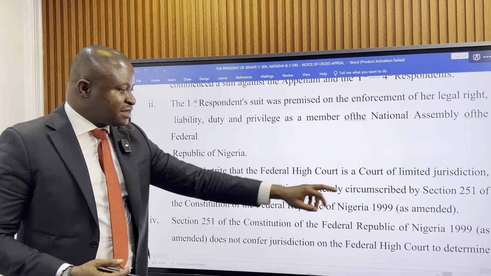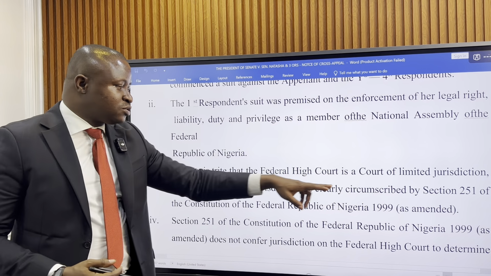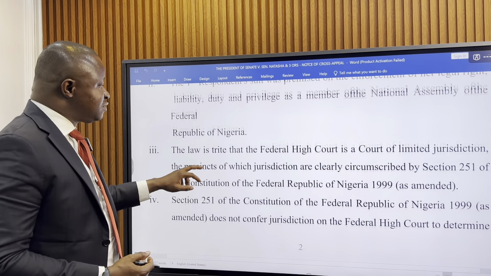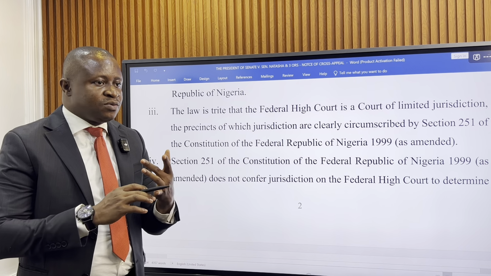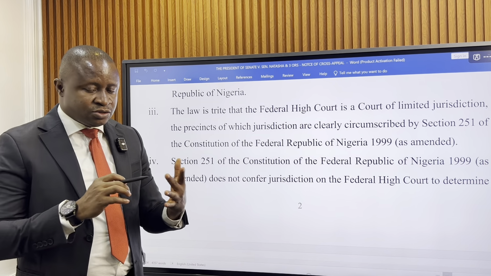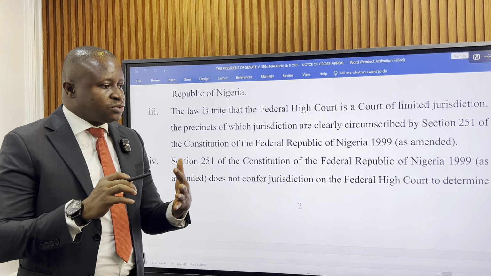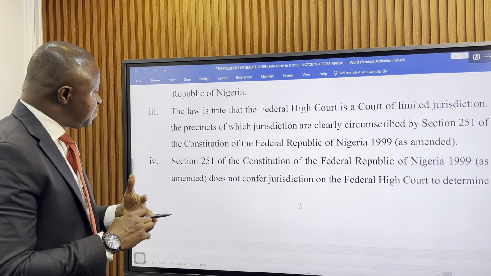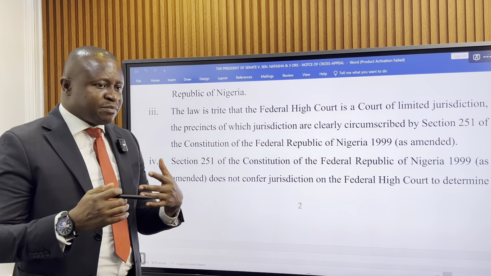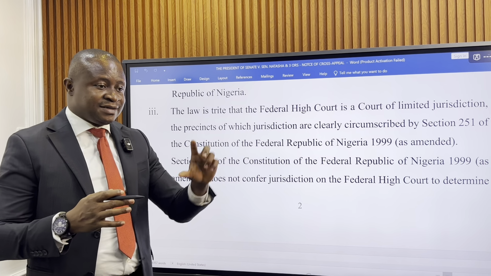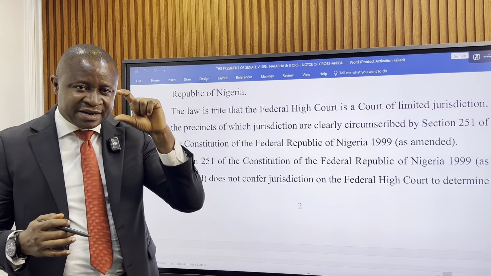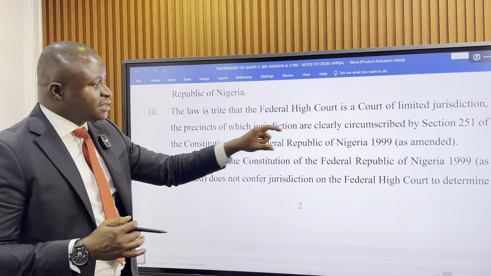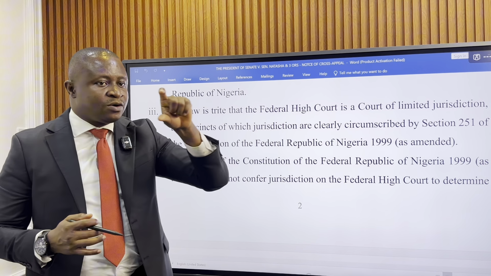Because you see it here, by section 251 of the Constitution, the powers of the Federal High Court have been clearly stated. Federal High Court is to deal with issues of currency, issues of aviation, issues of firearms, fundamental rights, and all that. The jurisdiction of the Federal High Court has been clearly circumscribed in section 251 of the Constitution.